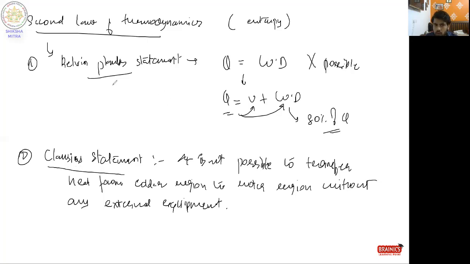And the Kelvin-Planck statement generally talks about heat engines, in simple layman language. Next comes the Carnot engine. This is the most efficient engine according to the second law, the most efficient engine available to us, and its efficiency is given by 1 minus T2 by T1. If you are running an engine, heat is definitely given to that engine, so the initial temperature will be high.